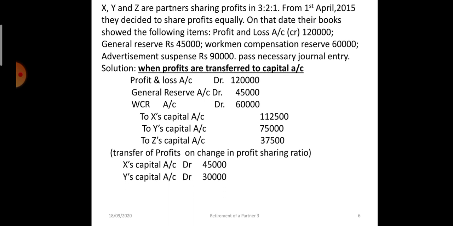X capital account debit, Y capital account debit, Z capital account debit to advertisement suspense. These entries are passed when partners decide to transfer the reserves and accumulated profits and losses to the partners' capital accounts. So it will be transferred to the old partners' capital in the old profit sharing ratio.